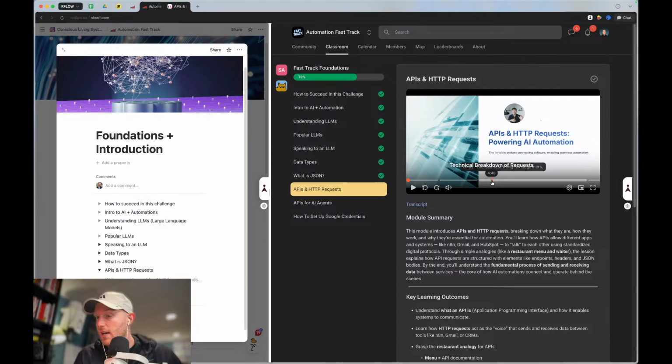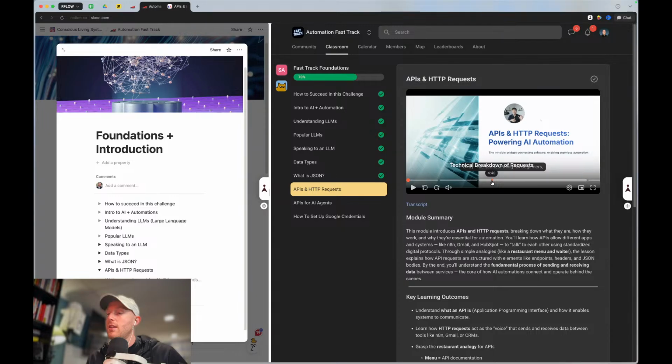Application Programming Interface. Okay. And how it enables systems to communicate. Got you. Okay. HTTP request access the voice. Okay, so there's communication and voice. All right, that's pretty simple. Send and receive data. Okay. So it's like the connectors.